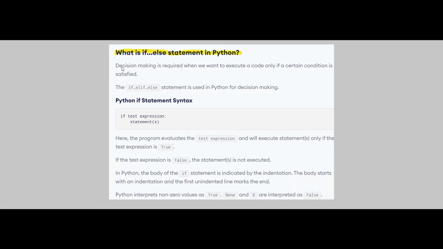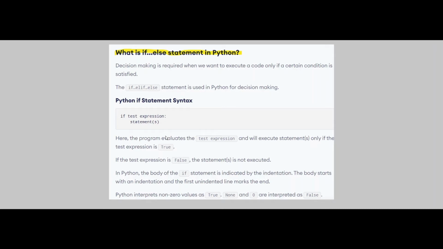So let's see. Decision making is required when we want to execute a code only if a certain condition is satisfied. Whenever we have a choice, we decide something, like we always have two paths, and every time we need to decide which path we need to go. That's what happens in the case of programs as well.